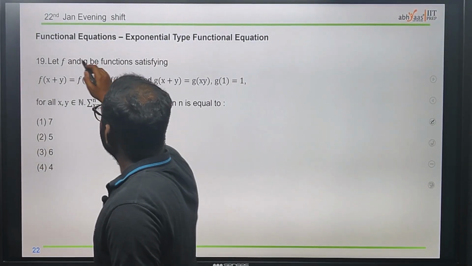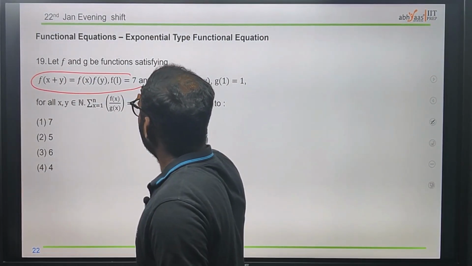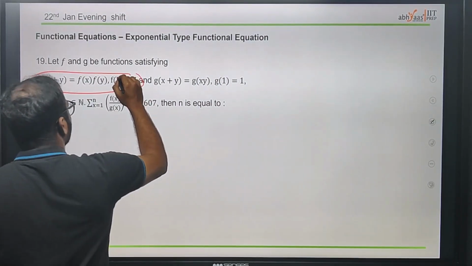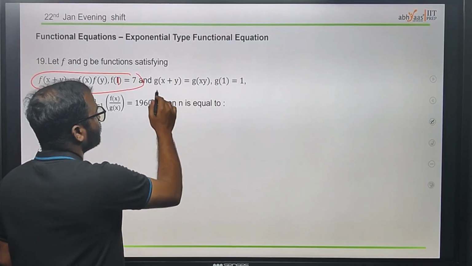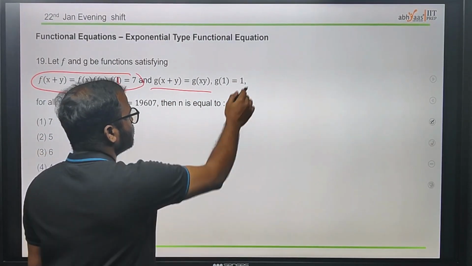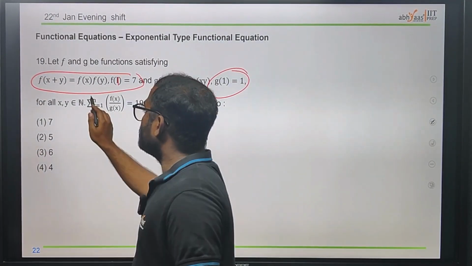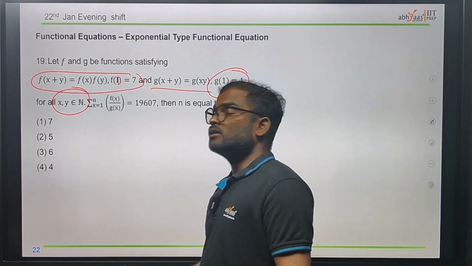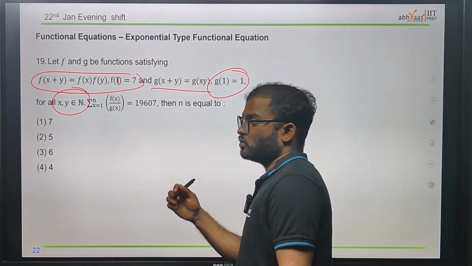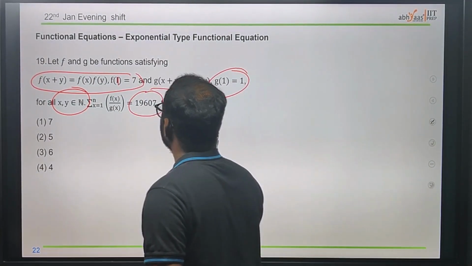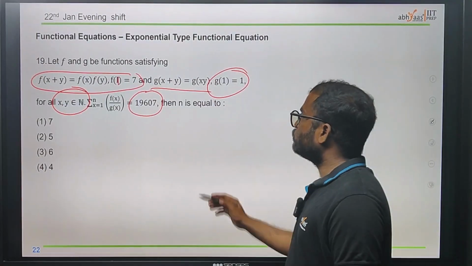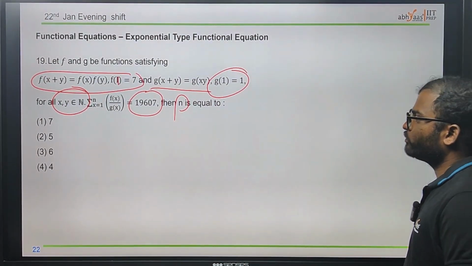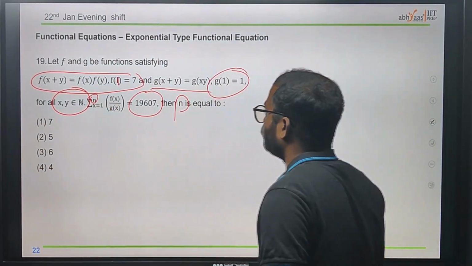Now the next functional equation. They have given f(x+y) = f(x)·f(y), with the condition f(1) = 7, and they have also given g in terms of g(1), for all x, y belonging to natural numbers. Now we need to find the summation of the fraction f(x)/g(x), which is equal to 19607. After that, we have to find the value of n. I hope you understood.